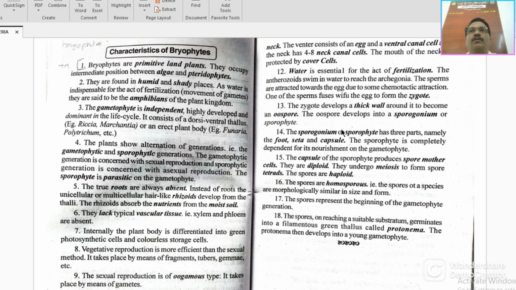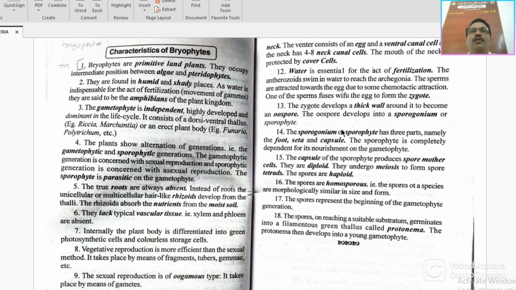The gametophyte is independent, highly developed, and dominant in the life cycle. So whenever you see a bryophyte plant, it is mostly the gametophytic stage, and it is independent of the sporophyte. Normally the plant consists of a dorsiventral thallus, with a dorsal side and a ventral side, for example Riccia and Marchantia. Some plants are erect and can grow upright, for example Funaria and Polytrichum.